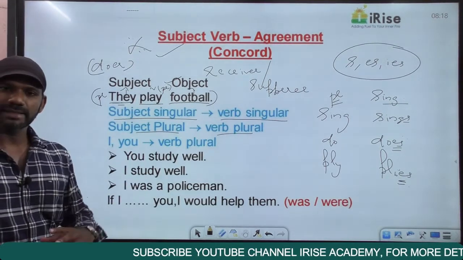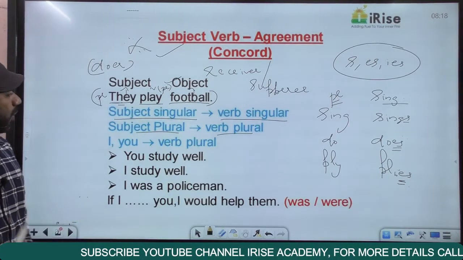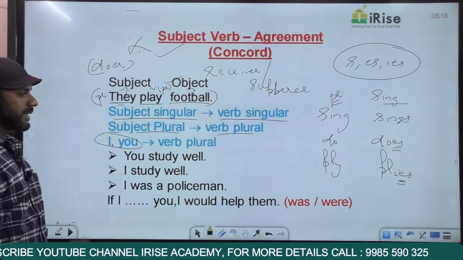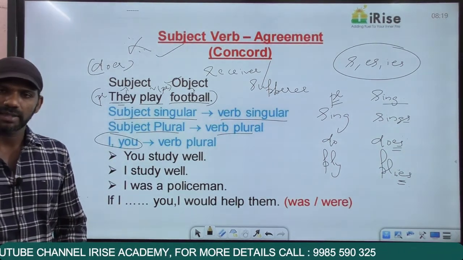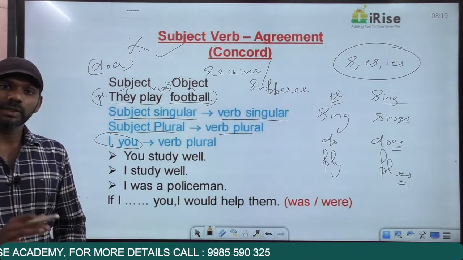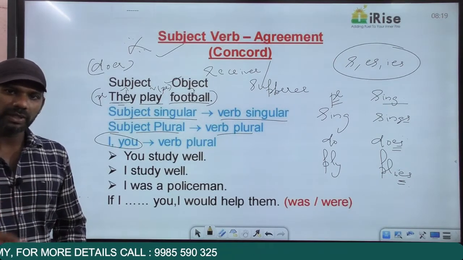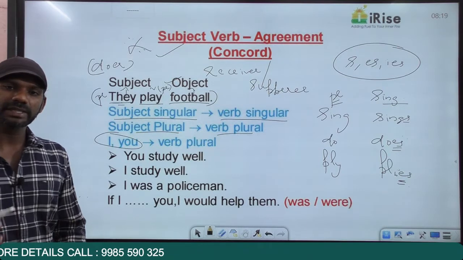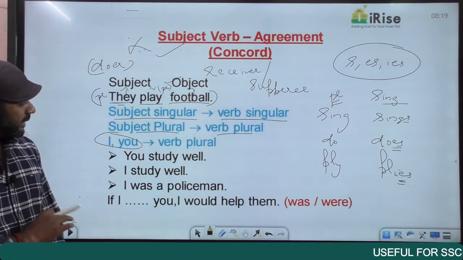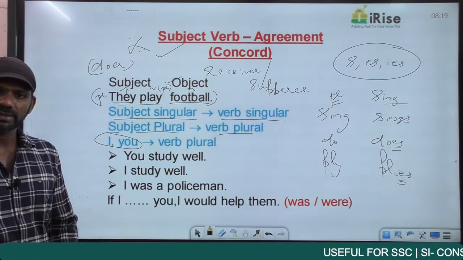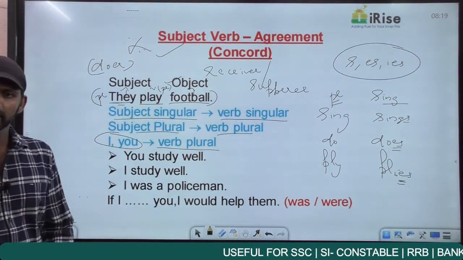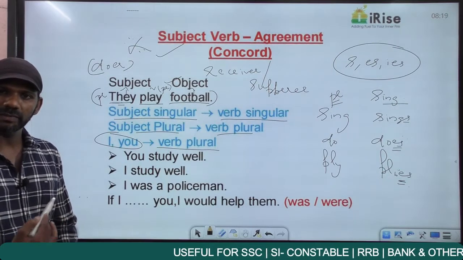Now in English, as I said, many exceptions are there. Two words have exceptions, and the two words that have exceptions are I and you. I is a singular pronoun, of course singular. You is both singular and plural. If there's only one person here, I'll say you. If there are many also, I'll just say you. So I is singular, the pronoun you is both singular and plural. Now as I said, I and you have exceptions. And the exception is this, with I and you, the verb must be plural.